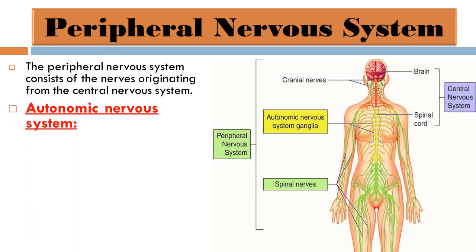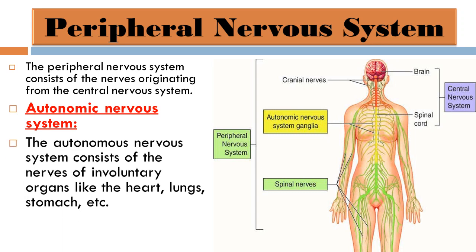Here we have the third type of nervous system, that is the autonomic nervous system. The autonomic nervous system consists of the nerves of involuntary organs. Involuntary organs are like the heart, lungs, stomach, etc., and they are not under the control of our will.